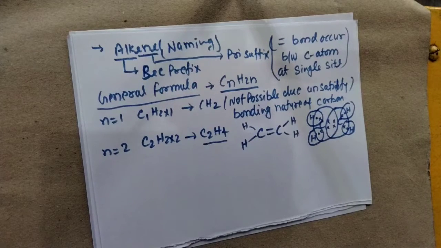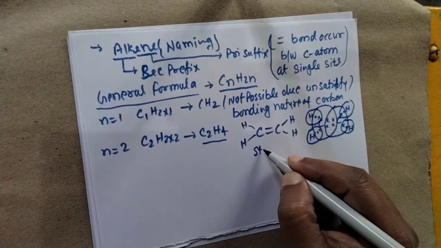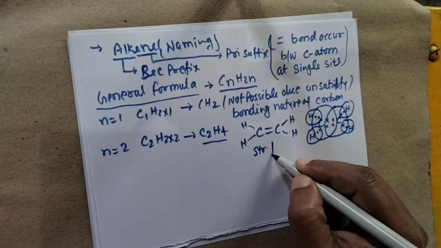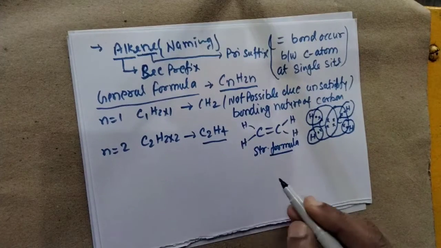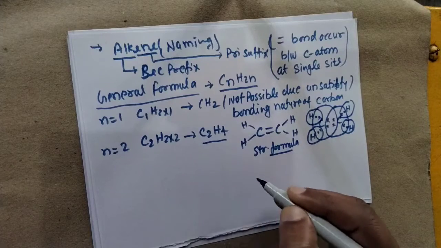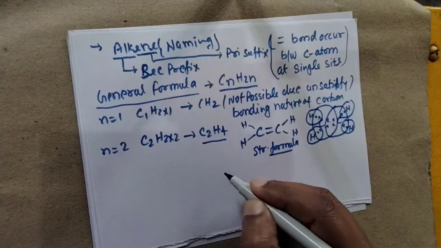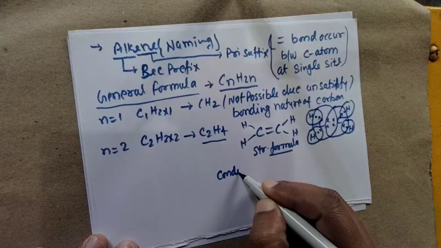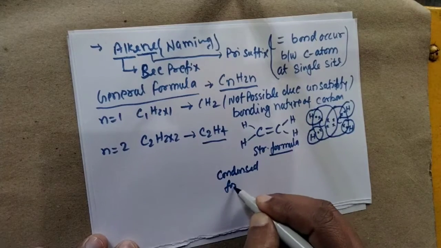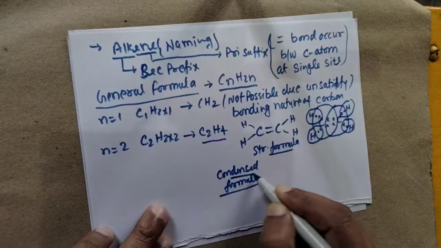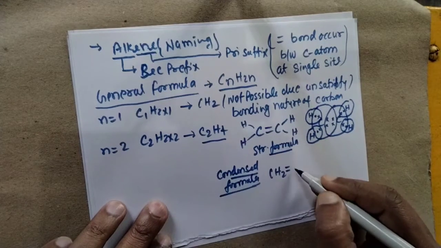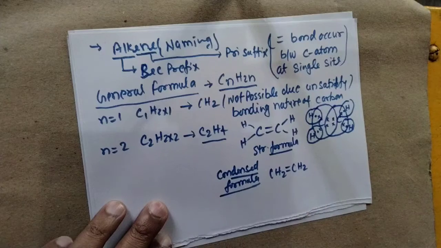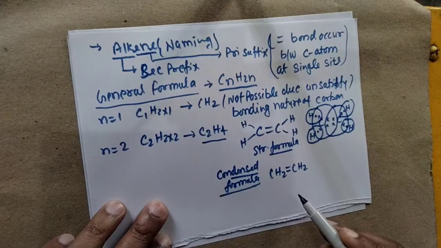Okay, so this is what? This is the dot structure for carbon. Actually this one is a structural formula. And in organic chemistry we also have the condensed formula. Here I write the condensed formula. For this part we have to write CH2, then a double bond, then CH2 in this manner. So this one is the condensed formula.